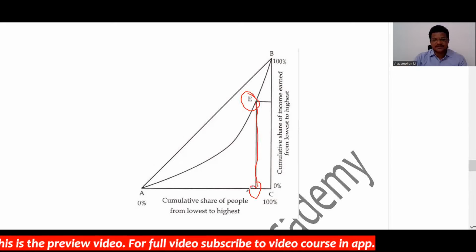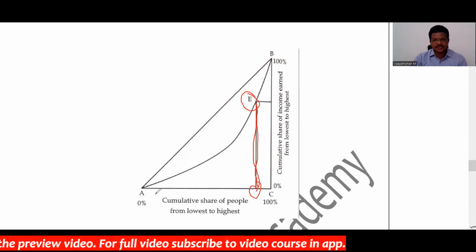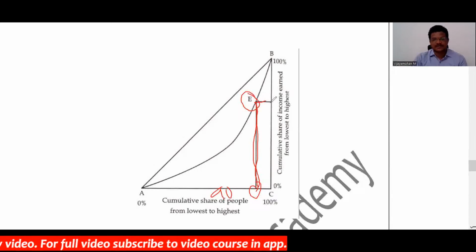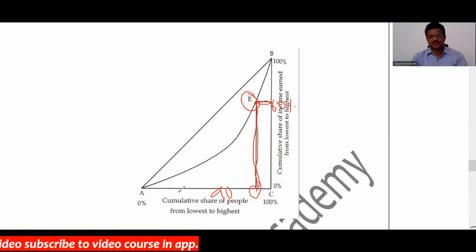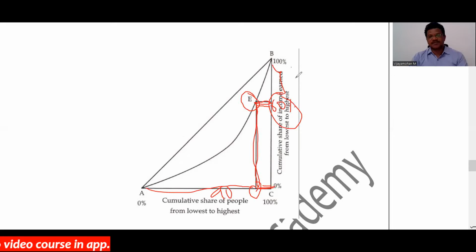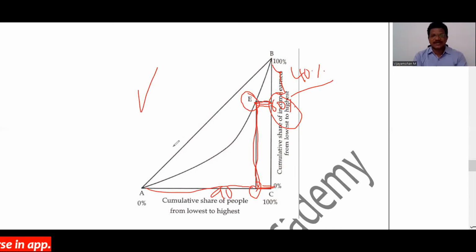if you draw a line from point E to the x-axis, 90% of people, and a line to the y-axis, 90% of people earn 60% of income. 90% of people from the bottom earn how much? 60% of the income, and the remaining 10% of the population earn nearly 40% of income in the economy. So this shows that there is a prevailing inequality in the economy. So this is how inequality is calculated using the Lorenz curve, right?